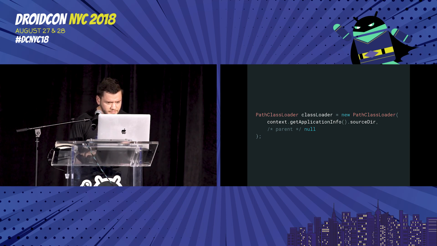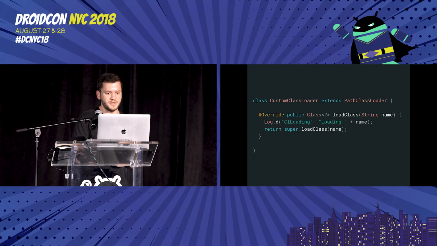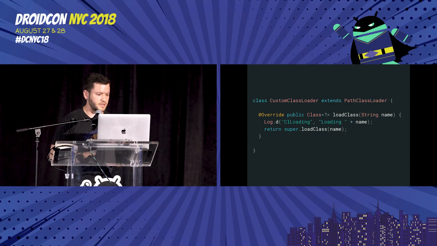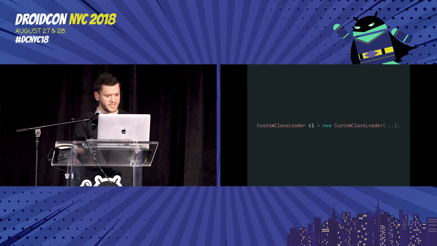Now we could take PathClassLoader and extend it to make our own, and drop in a convenient log statement to log every class that loads coming through here to logcat. Then we could quickly try to put this in different places and look at logcat to see if it's working. In the quickest way I can put this, we tried to do this in a ton of different ways. We went back to where there are class loader fields and how we can reflectively replace them, so we tried a ton of different places.